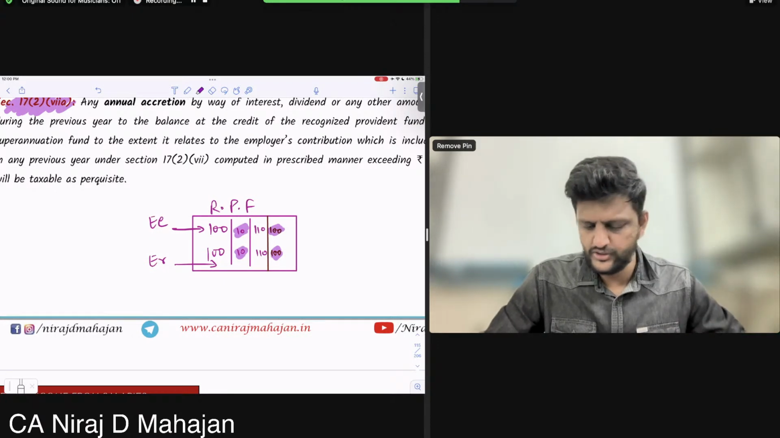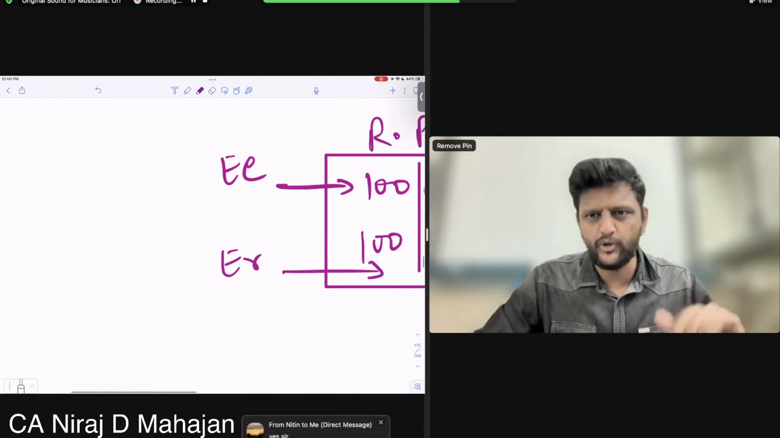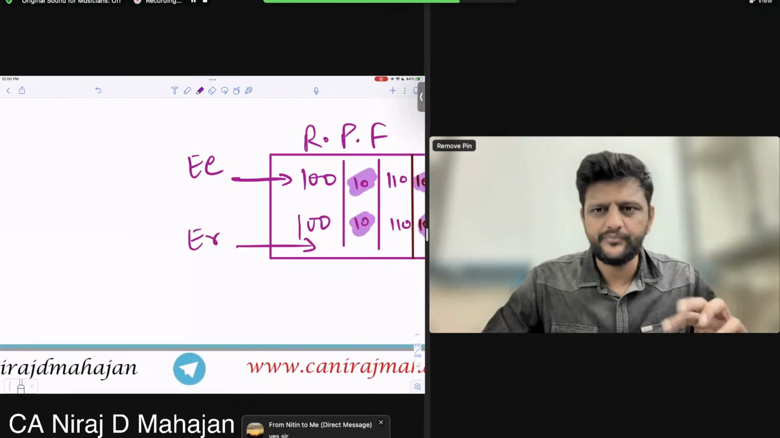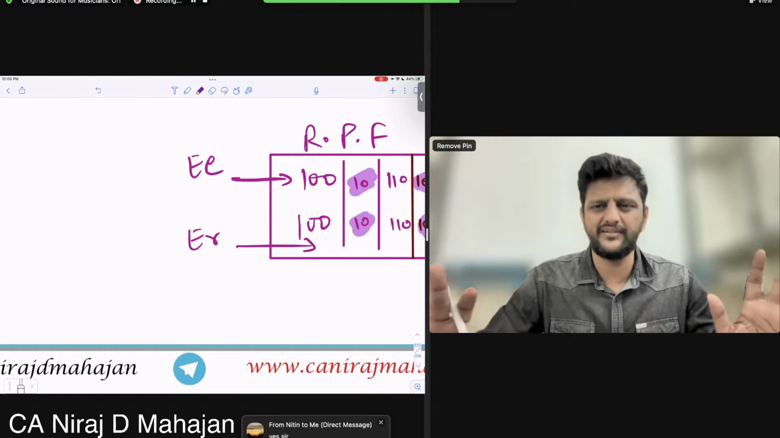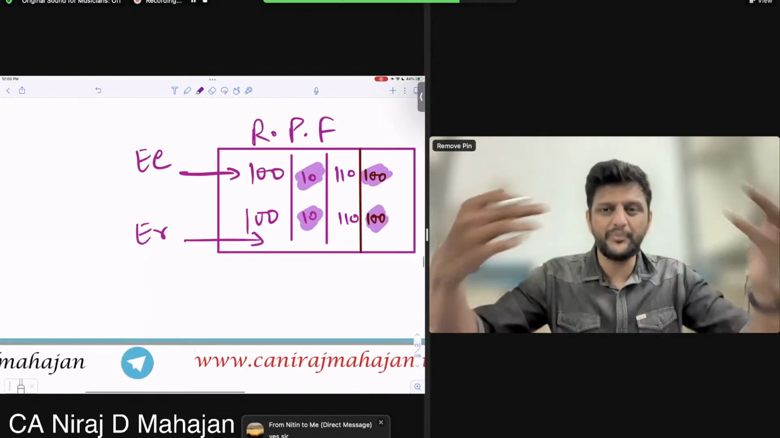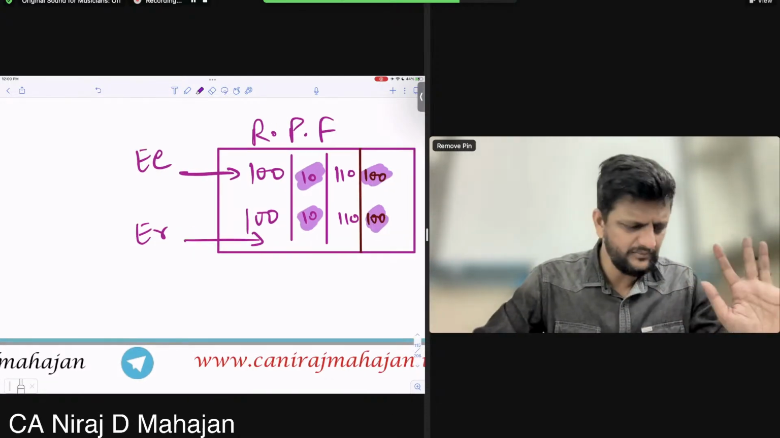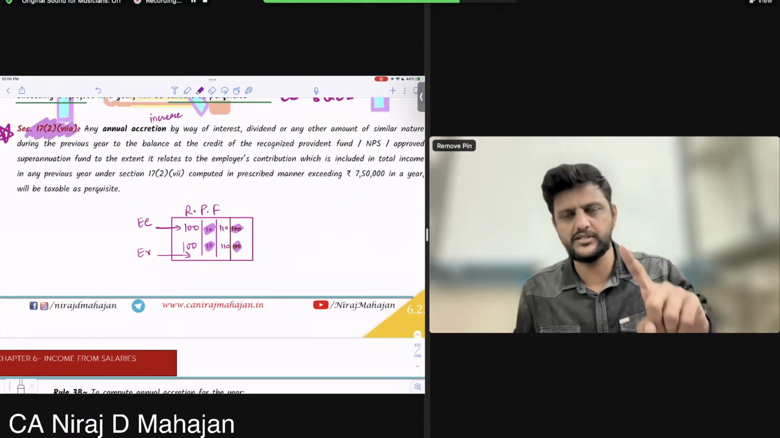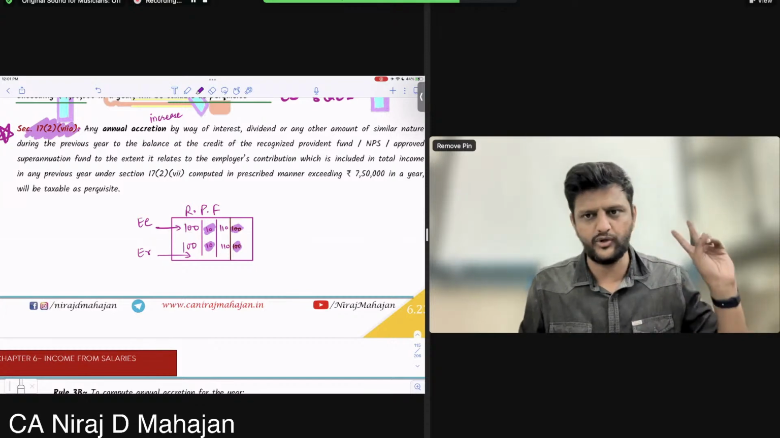Let us say this is your April contribution, 100 rupees each, and for the month of April, 10 rupees you got. So the balance at the end of April is 110. Just an example. Then in May, again you contribute 100 rupees and so on. Clear? Good. So the fund will grow because of two reasons: interest and actual contributions.